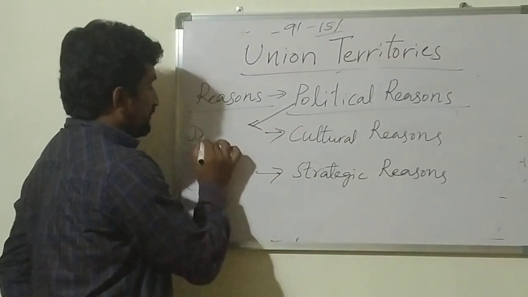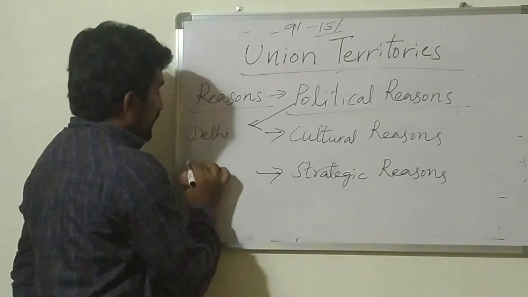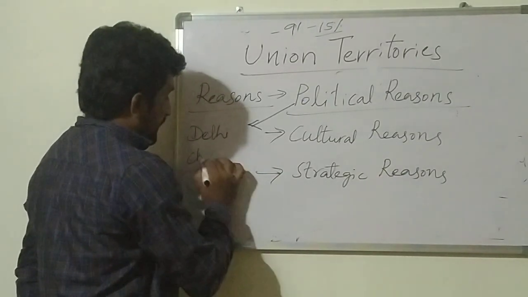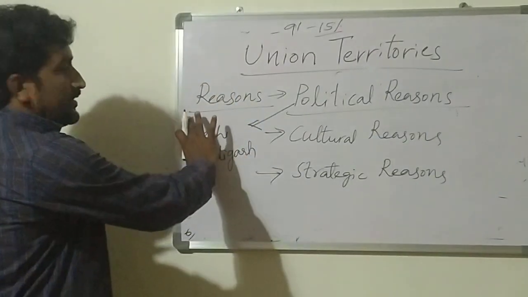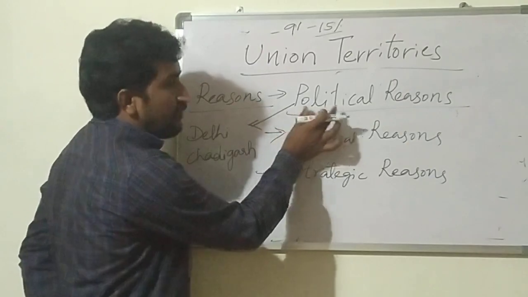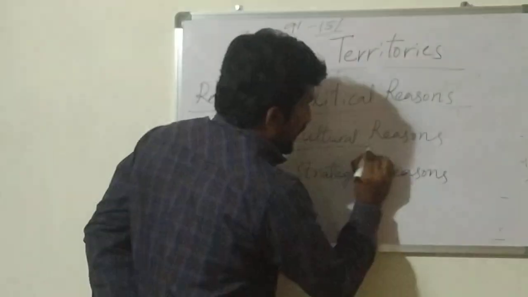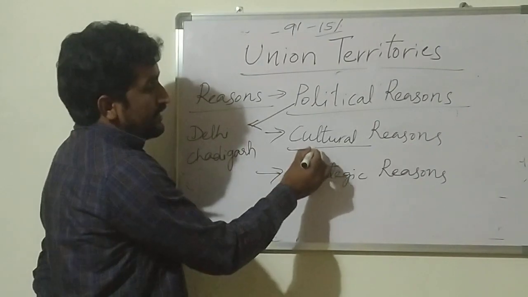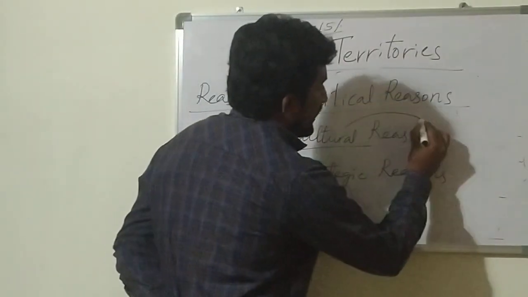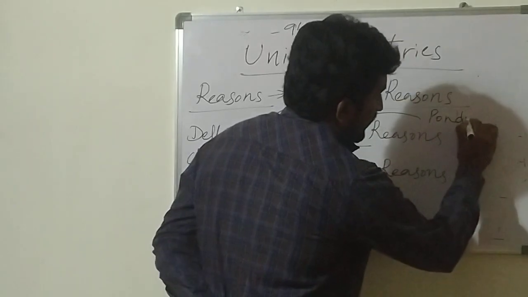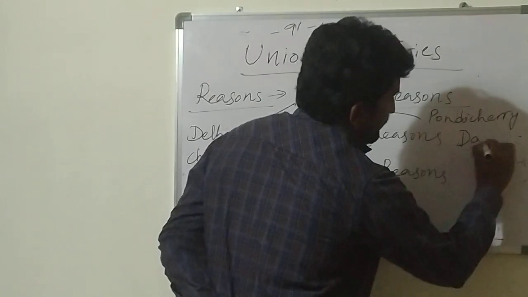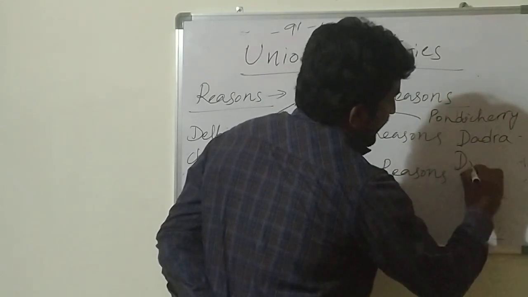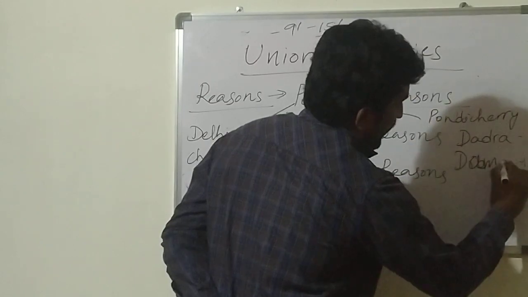So which union territories are formed on the basis of political reasons? First one is Delhi and Chandigarh. These are the two union territories formed because of political reasons. Certain union territories are formed for the reason of culture. So these are Pondicherry, Dadra Nagar Haveli, Daman, Diu. Okay. So these are the union territories.